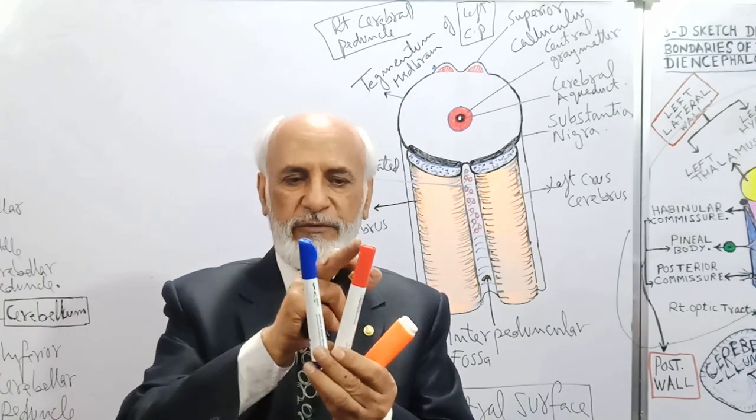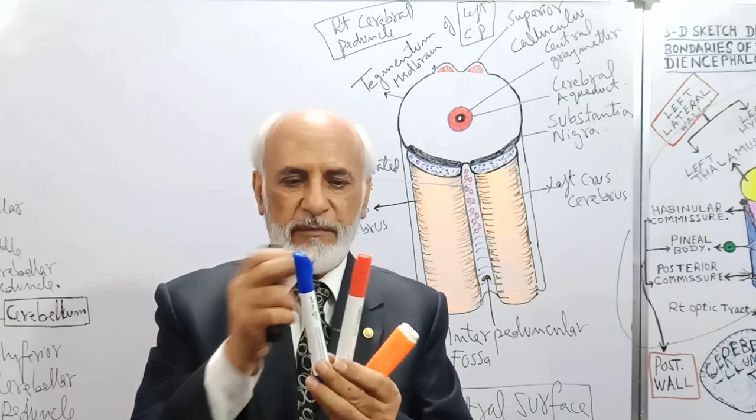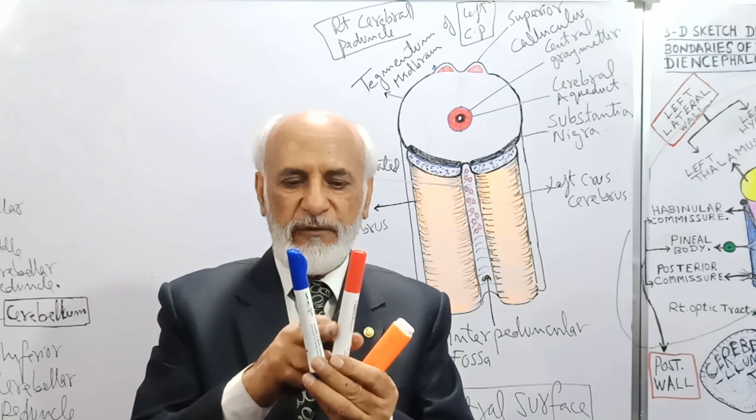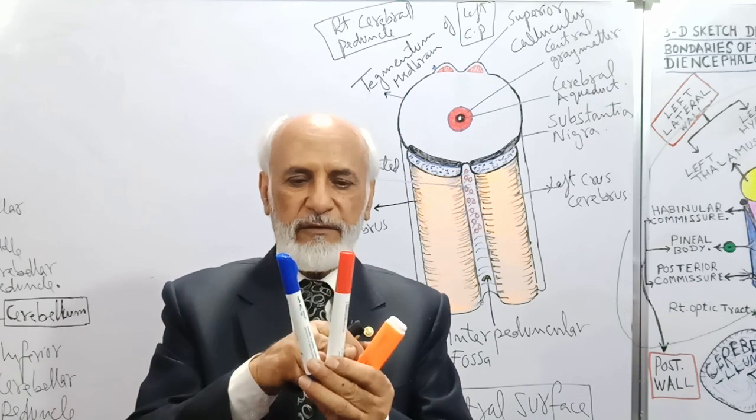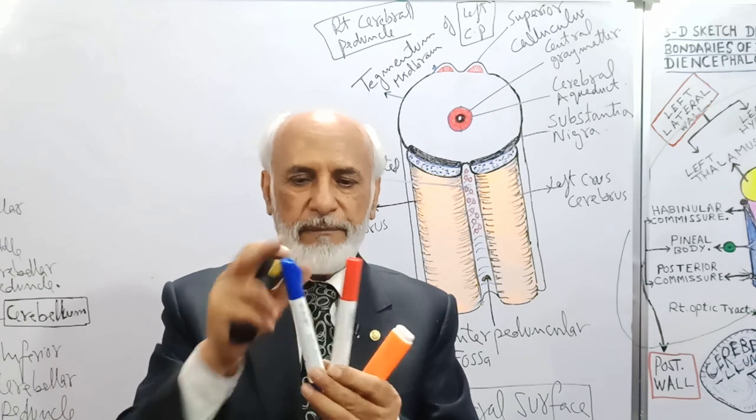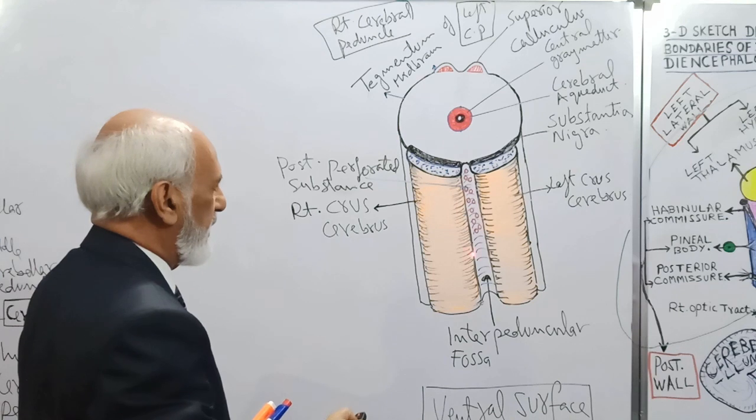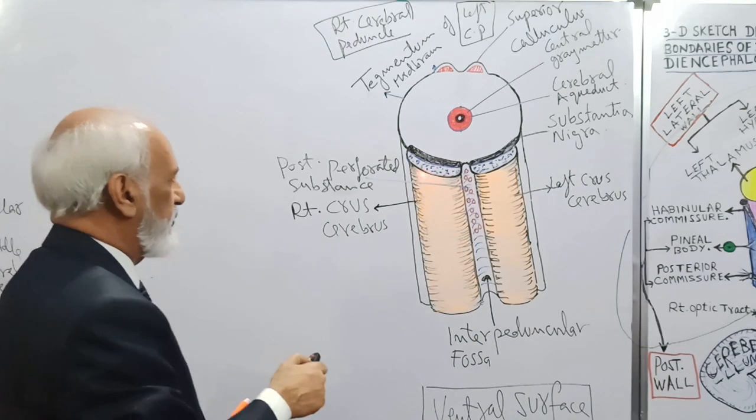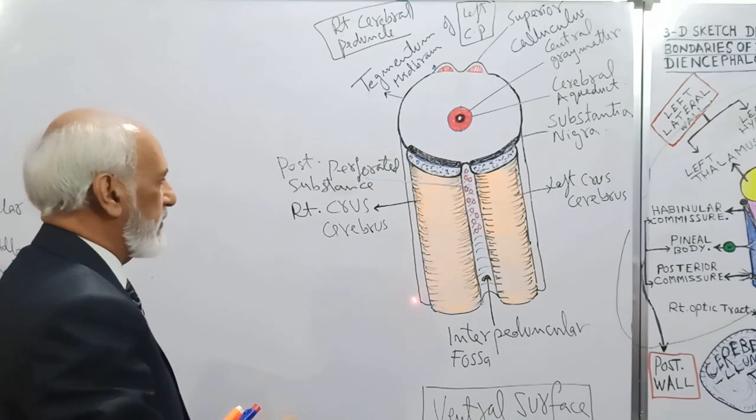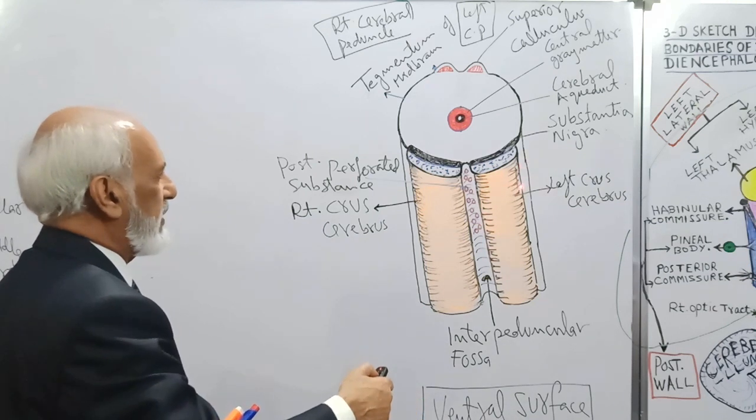Now come to the left side. This is the anterior or ventral surface of the left crus cerebri. This is the medial surface and this is the lateral surface. And this is the interpeduncular fossa. So here you can see the medial and lateral surfaces of the right crus cerebri, and the medial and lateral surfaces of the left crus cerebri.